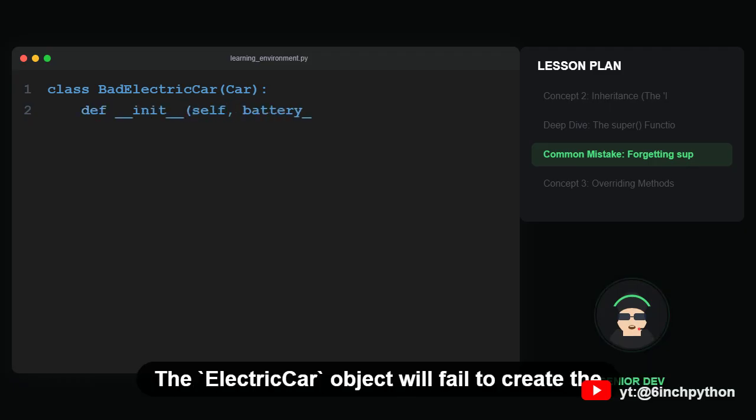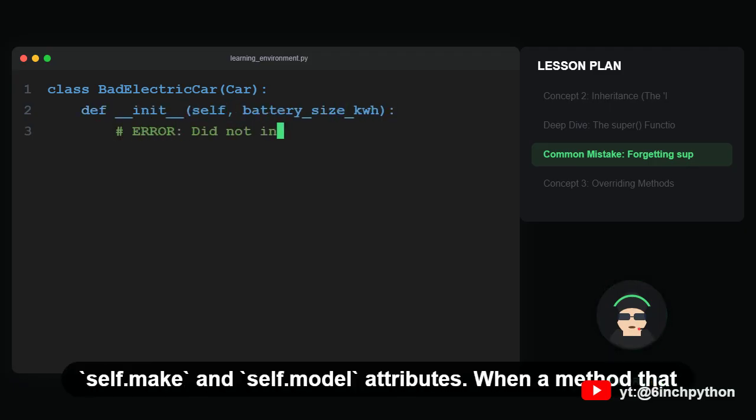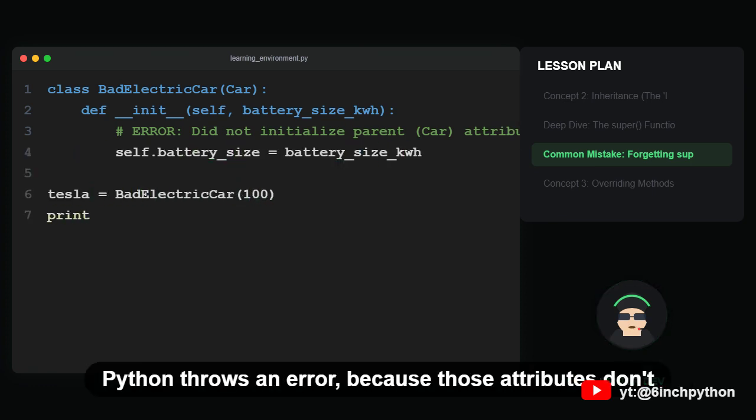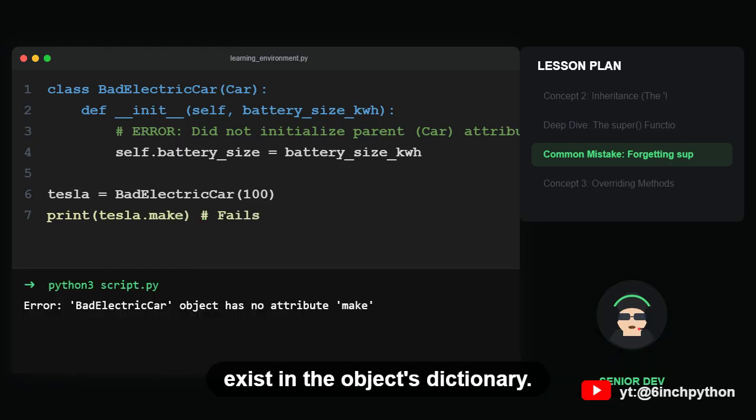What happens if we forget to call super().__init__? The electric car object will fail to create the self.make and self.model attributes. When a method that relies on those parent attributes is called later, Python throws an error because those attributes don't exist in the object's dictionary.